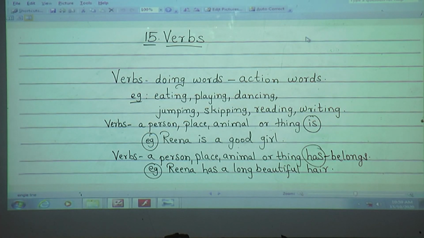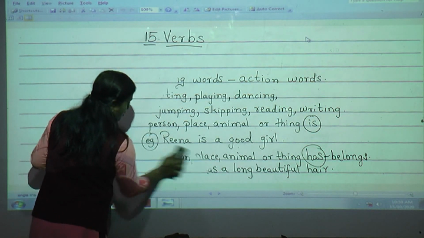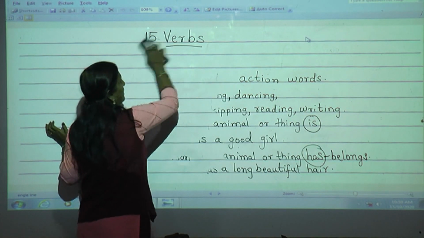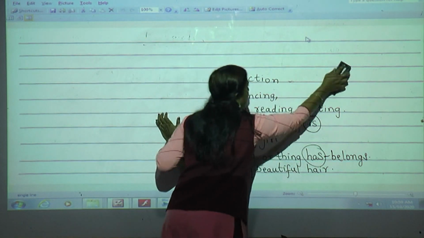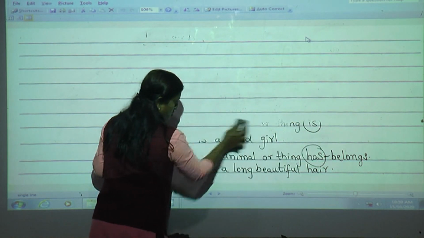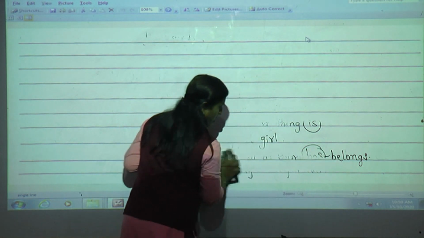So what are you going to do, students? Yes, you have to open the Fun with Grammar book, lesson number 15. Take a pencil in your hand. Whatever explanation is there, according to that I will teach you, and then we are going to solve examples. So take a pencil and eraser in your hand.